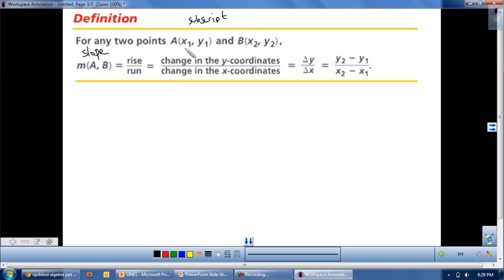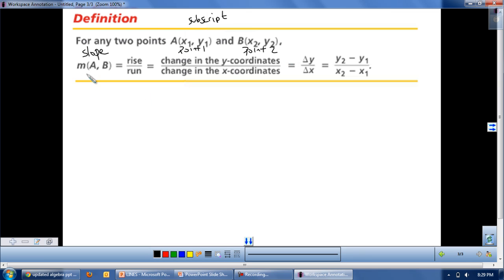It goes below the letter. For short and easy, just call this x1, y1, x2, y2. It just means it's the coordinates for point 1 and coordinates for point 2. That's all there is to the notation.